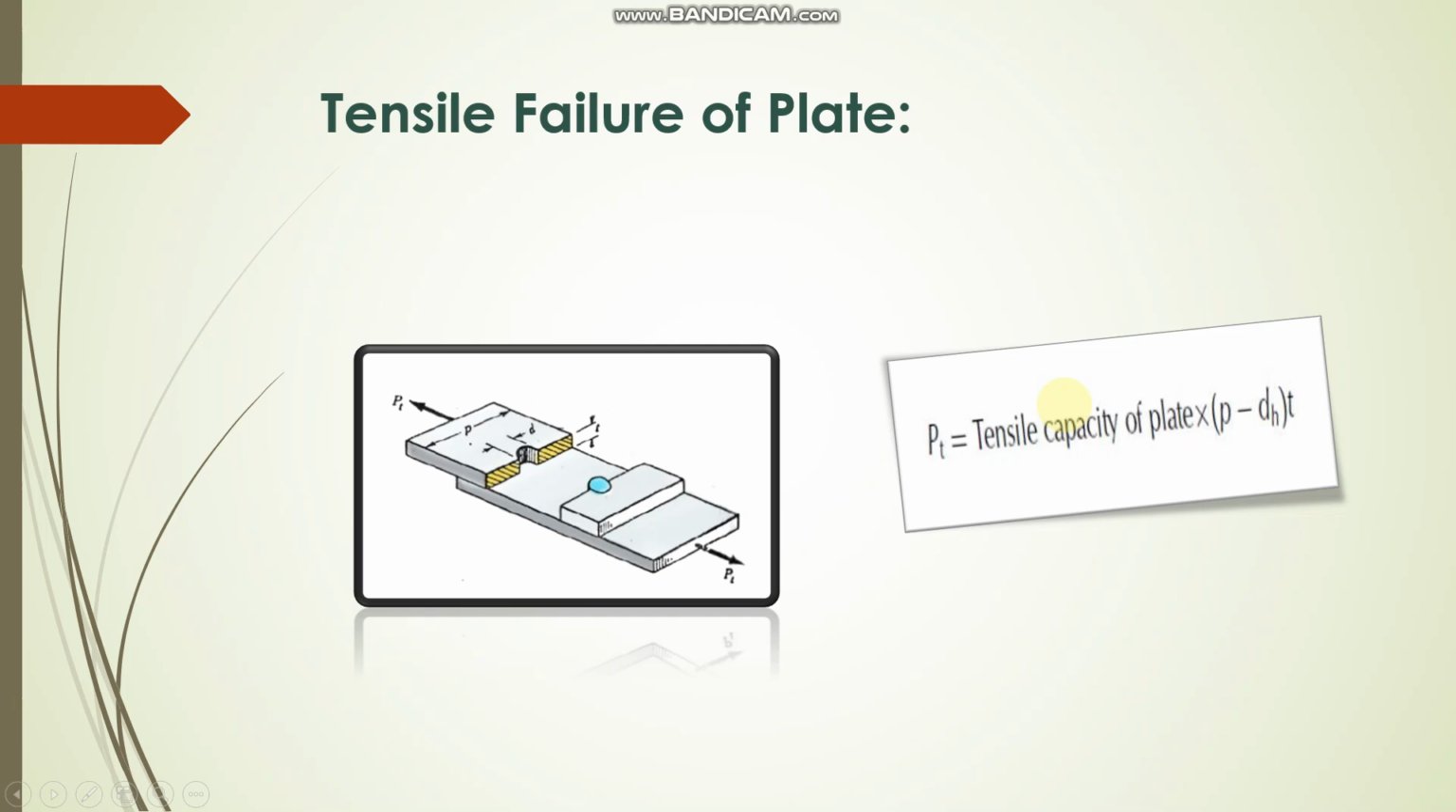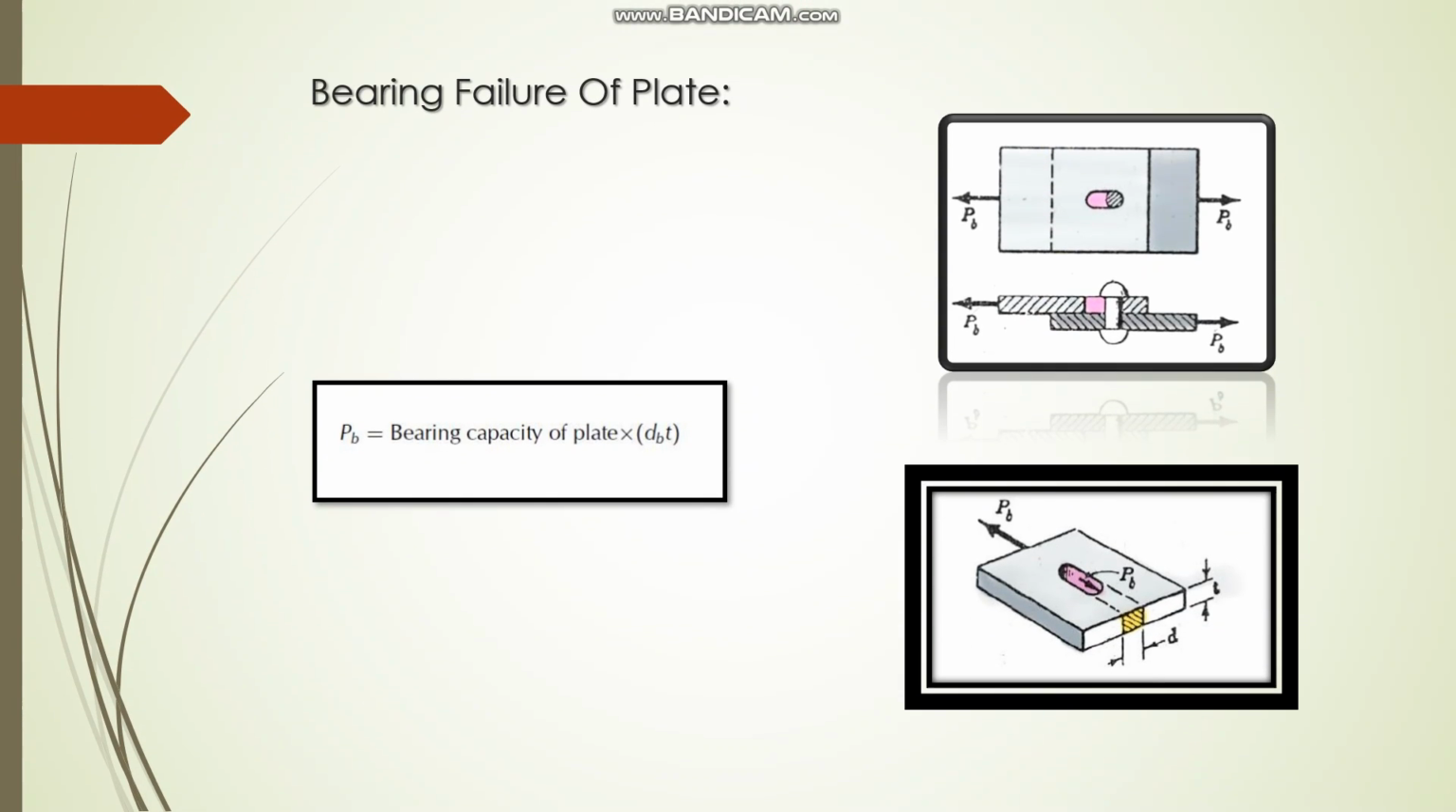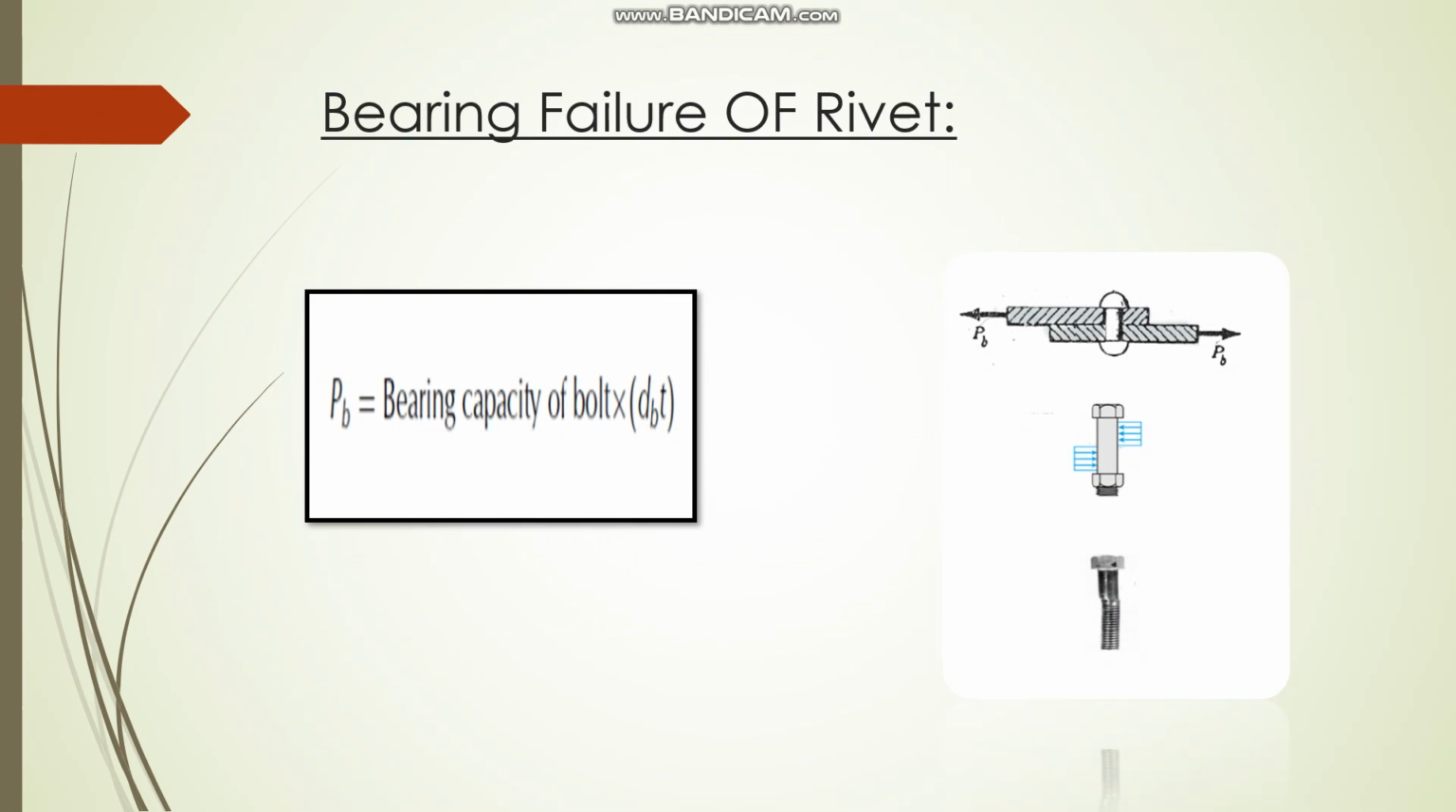T means thickness. In the same way, bearing failure of plate is equal to bearing capacity of plate into dB into T. And the last slide shows bearing failure of rivet. So the bearing failure of rivet is equal to bearing capacity of bolt into dB into T.